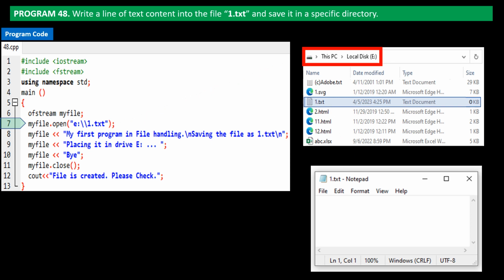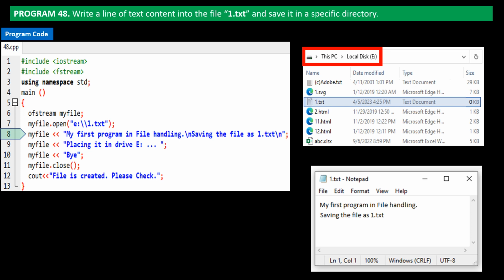In the program code, the control next shifts to line 8. It's an insertion operation similar to the cout command. The difference is that in this case, the contents within double quotes are written to the file named 1.txt that's opened as an output stream object. Note the file 1.txt. The contents up to new line character \n are written to the file on first line. Then the next line is printed, again followed by a new line character.